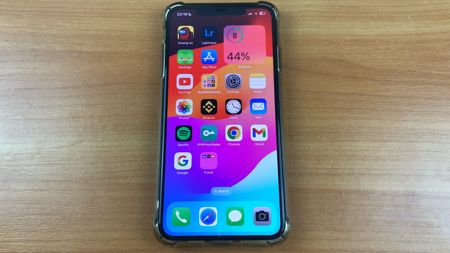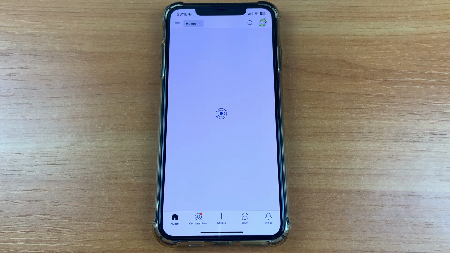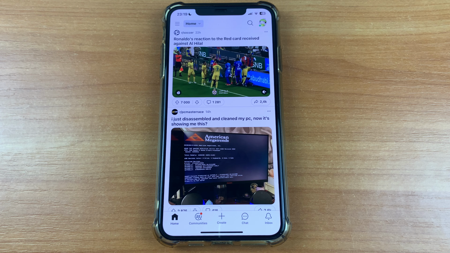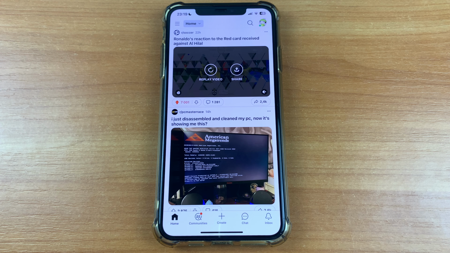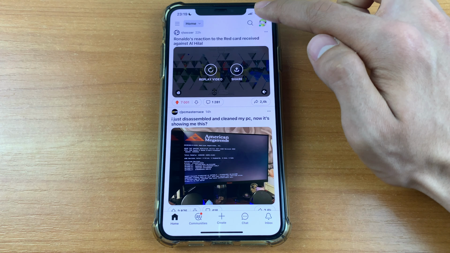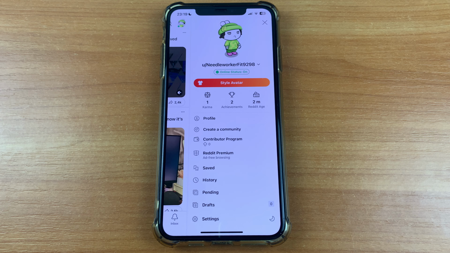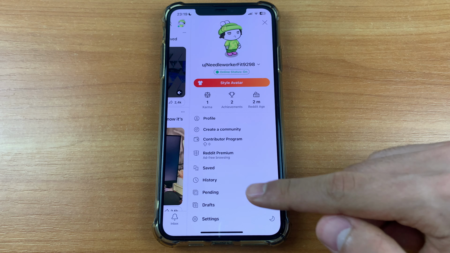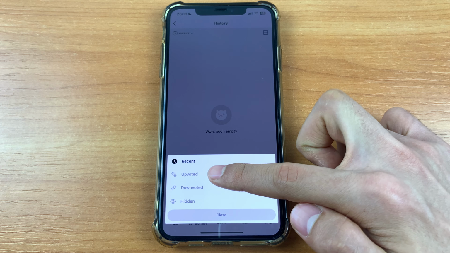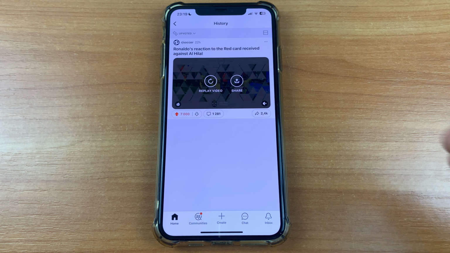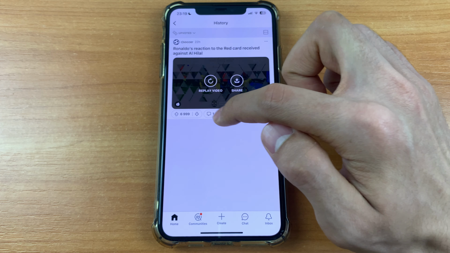And let's get started. So first we need to go to Reddit. After that let's upvote any video, for example. After that we need to go to our account here and now scroll down and click history. After that click recent here and click upvoted, and here you can find that upvoted video, and that's all. This is a very easy way to do it.